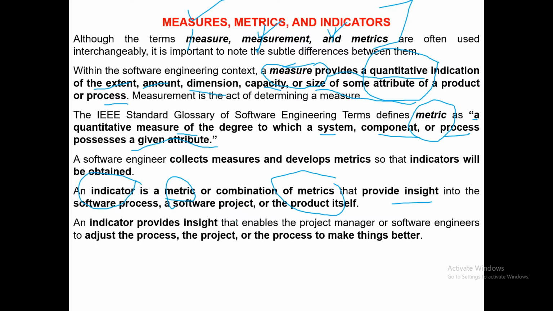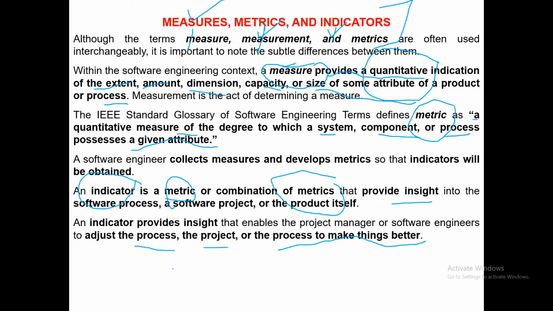An indicator provides an insight that enables the project manager, software engineer to adjust the process, the project, or the process to make things better. So what is the use of an indicator? An indicator helps the manager to timely assess the quality, the progress, the process, whether things are in line with the goal of achieving good quality software, or we need to review some methods, some metrics, some measures, so that timely corrective actions can be taken.